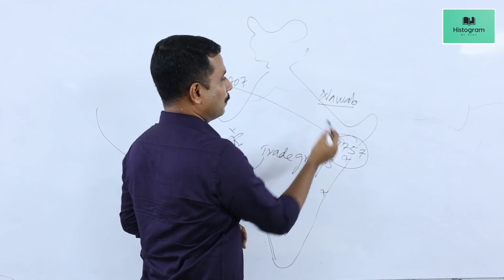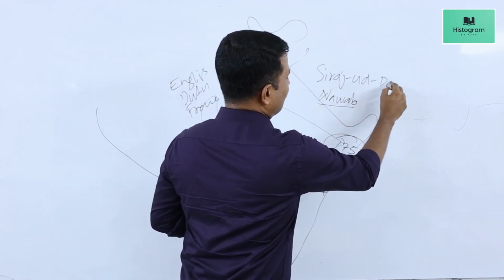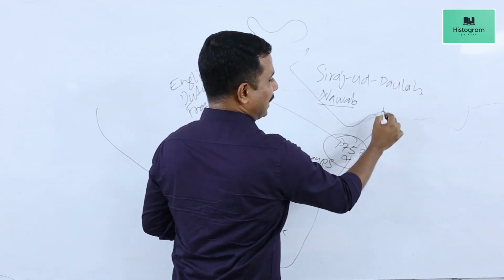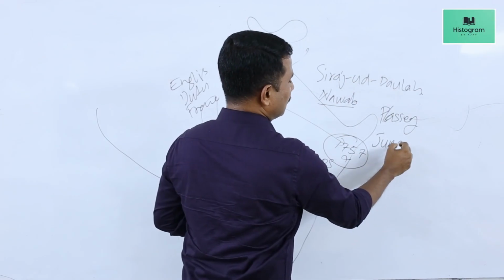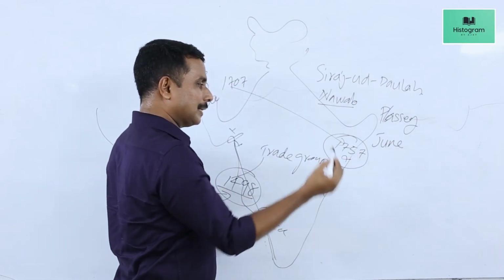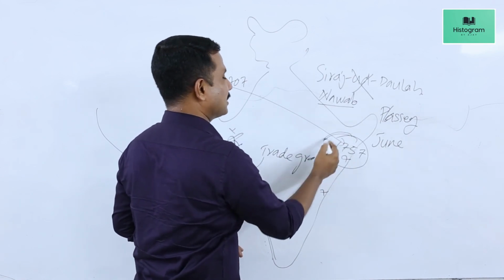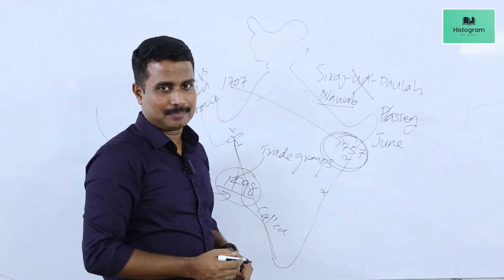His title was Nawab Siraj ud Dowla. In a battle called the Battle of Plassey in June 1757, the British East India Company defeated Siraj ud Dowla and secured control over Bengal.